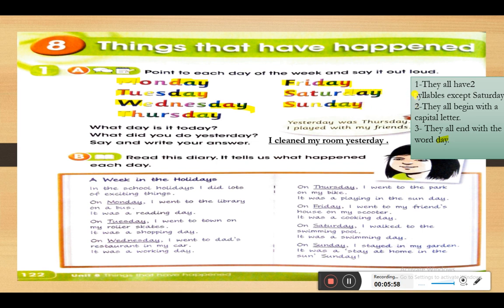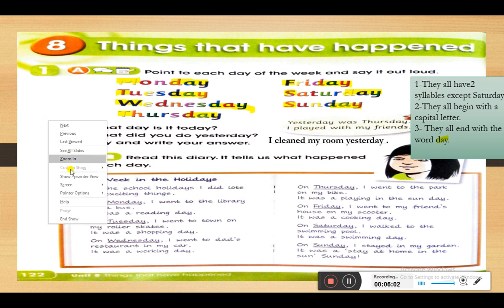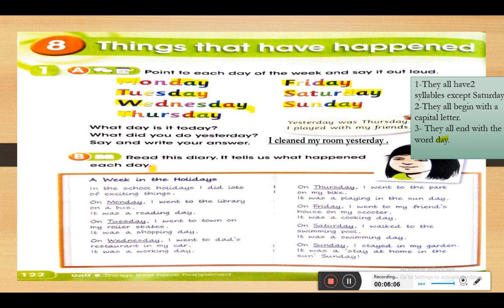So again, number one, they all have two syllables except Saturday. Number two, they all begin with a capital letter. Number three, they all have the word day at the very end. Okay.